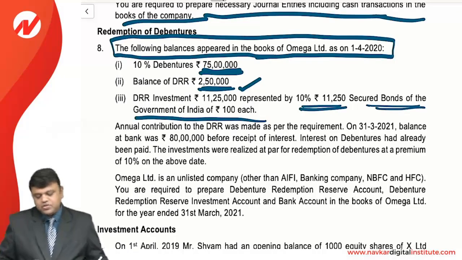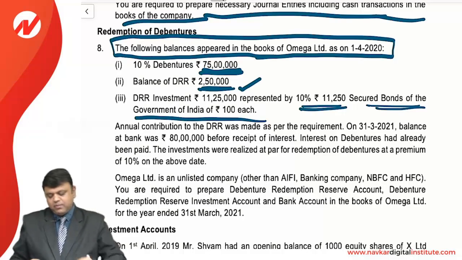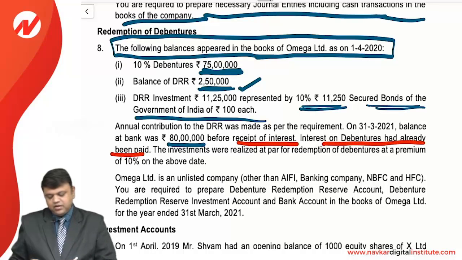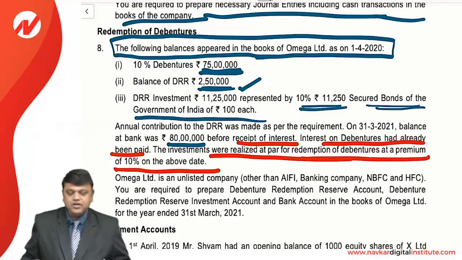The annual contribution to DRR was made as per the requirement on 31st March 2021. Balance at bank is 80 lakhs. Before receipt, interest on debentures had already been paid. The investments were realized at par for redemption of debentures at a premium of 10% on the above date.